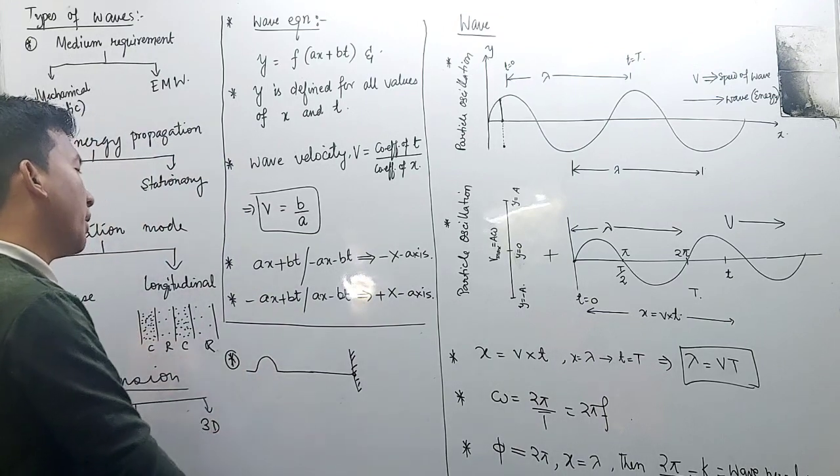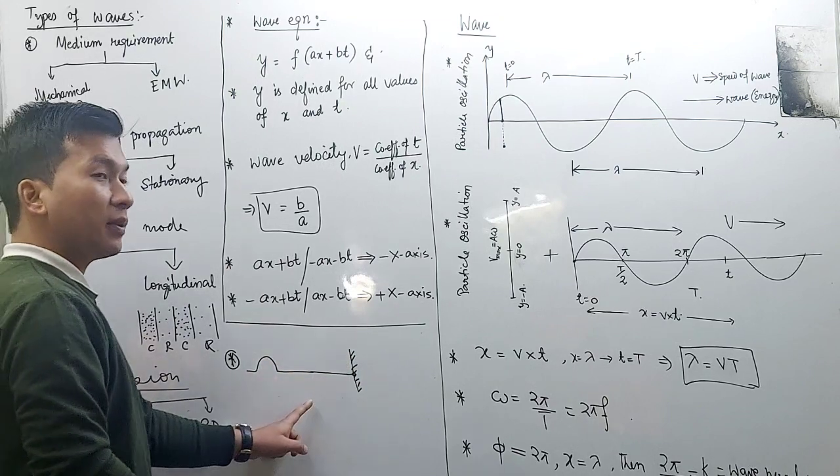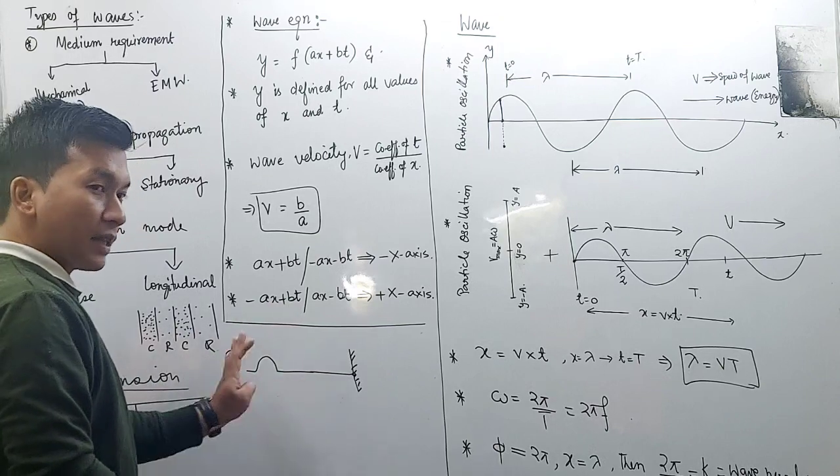We take a string and we give a disturbance in the form of a wave motion. From here we are going to conclude two very important concepts.